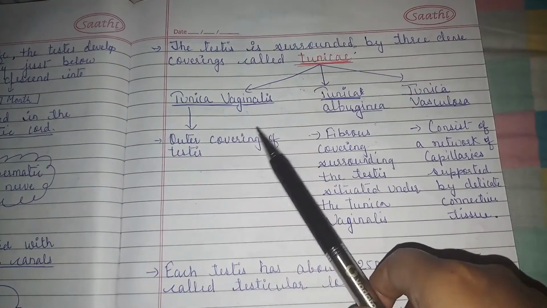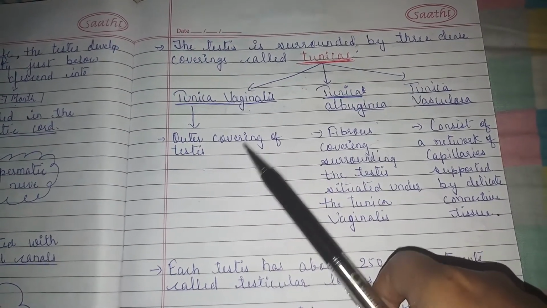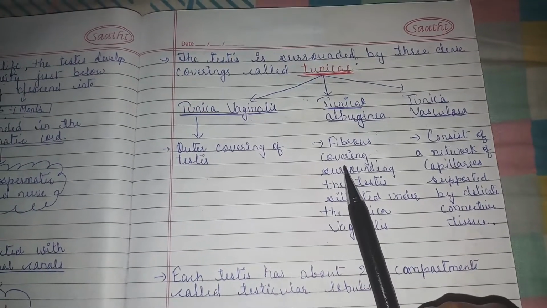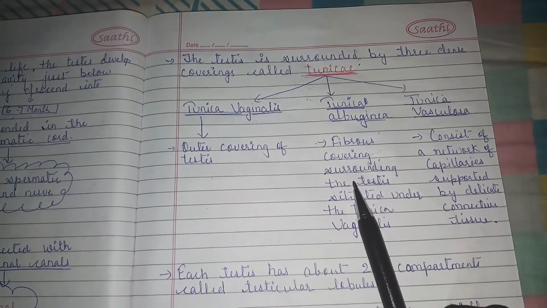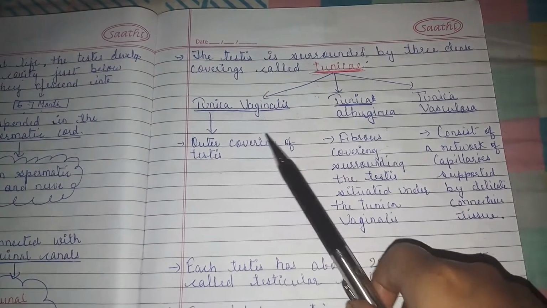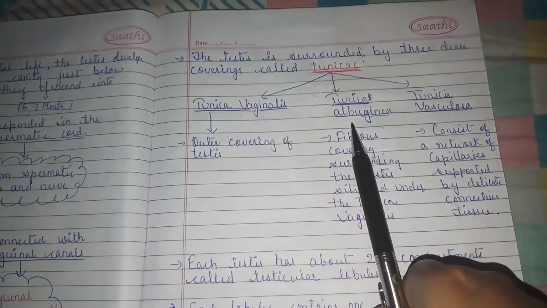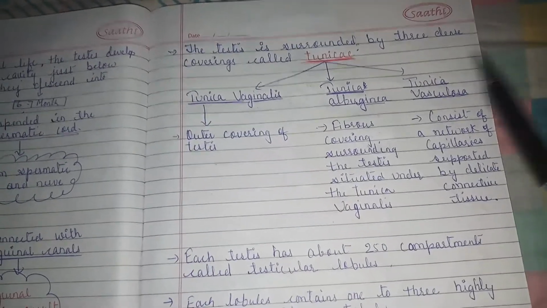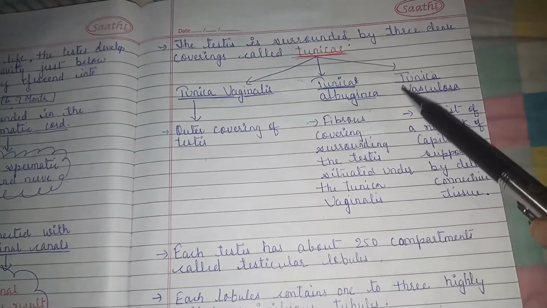Tunica vaginalis is the outer covering of the testes. Tunica albuginea is the middle covering of the testes, a fibrous covering surrounding the testes, situated under the tunica vaginalis. That means first is the tunica vaginalis, after that the tunica albuginea, and the last one means the inner one.